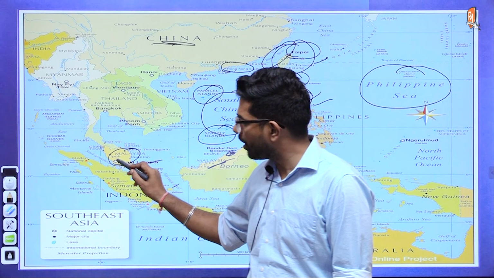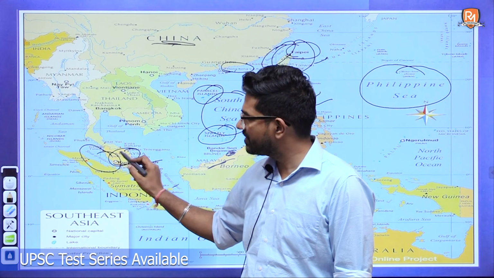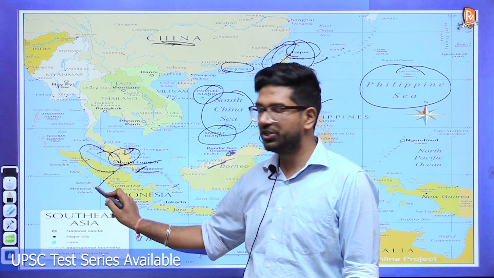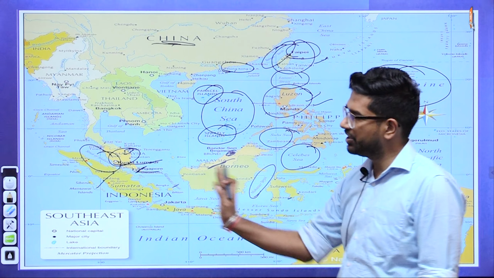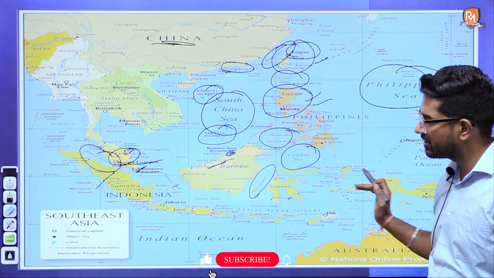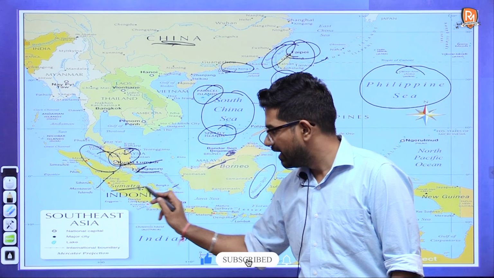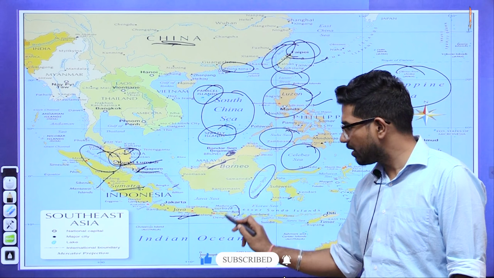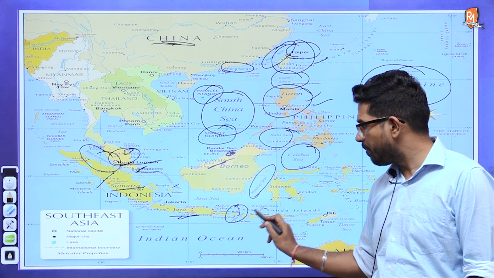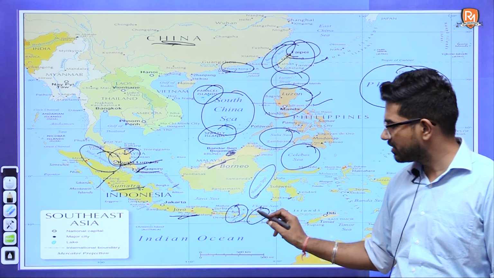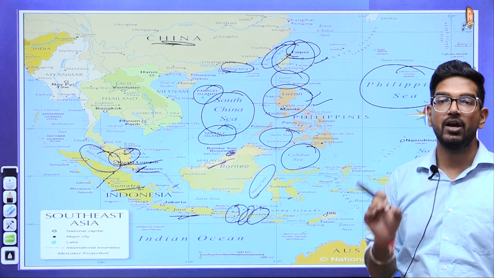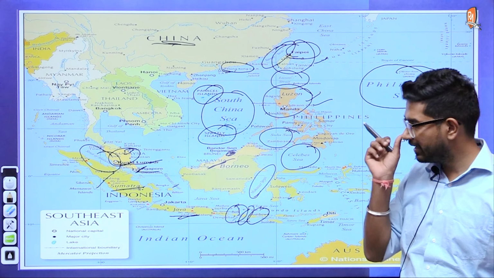Then this is an important strait, that is Strait of Malacca, which separates Malaysia from Indonesia. If we talk about Indonesia, it is divided into various islands. This is your Sumatran Islands, this is your Java Islands, this is your Bali Islands, then Sumbawa Islands. So let's see, this is your Lombok Islands. So let's see important straits located in this area.